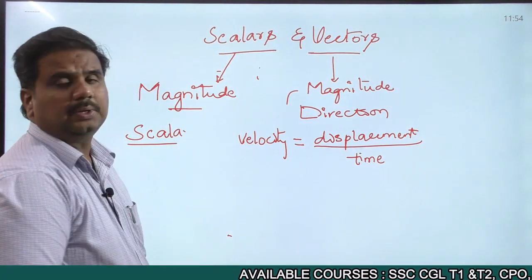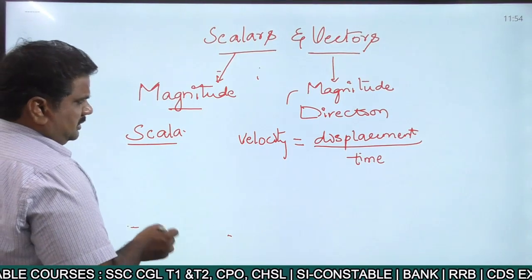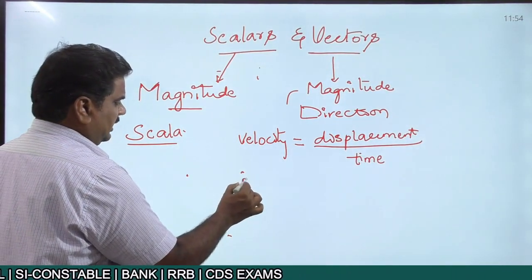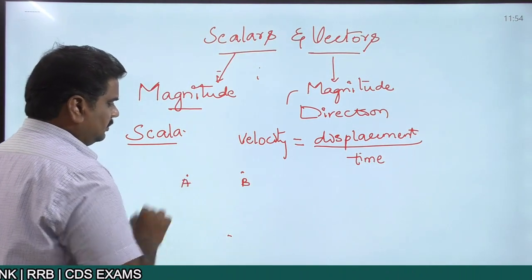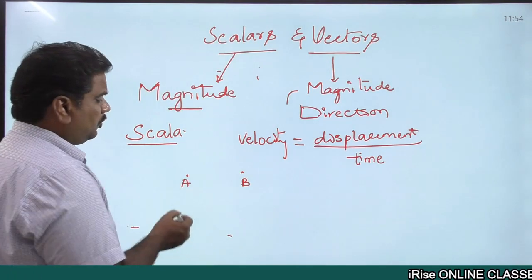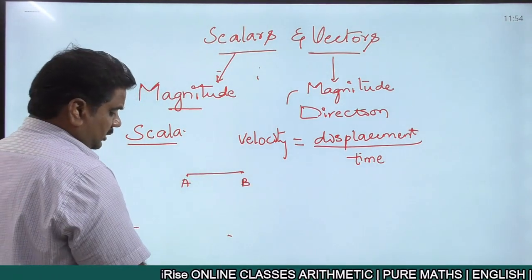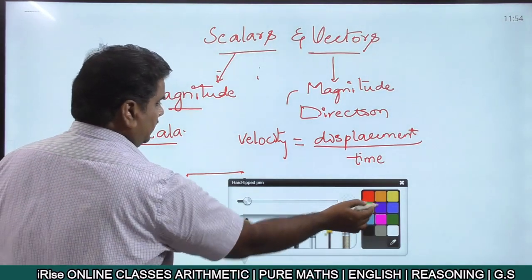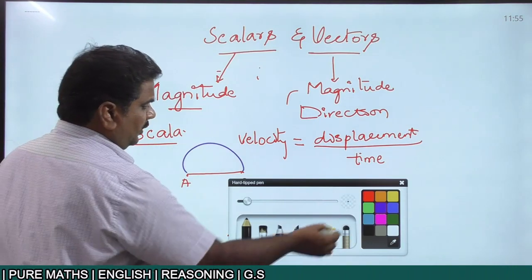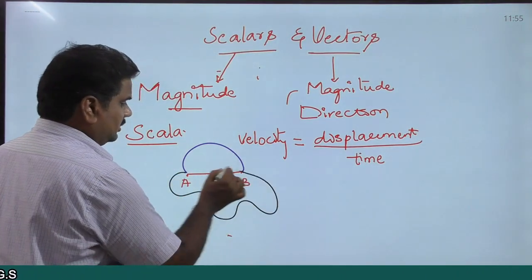First we'll see what is displacement. Now suppose you have two different points, point A and point B. In order to move from point A to point B, we can move in one particular way like this, or else we can move in a different path like this, or when you are moving from point A to point B, you can move in a different path like this.